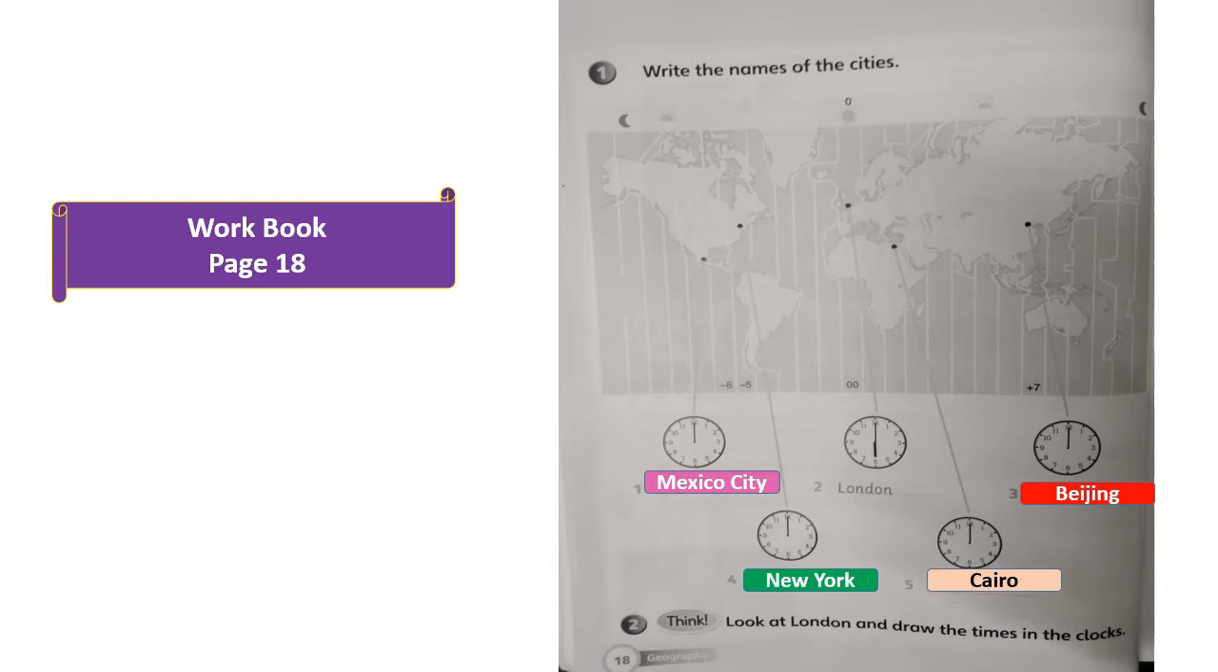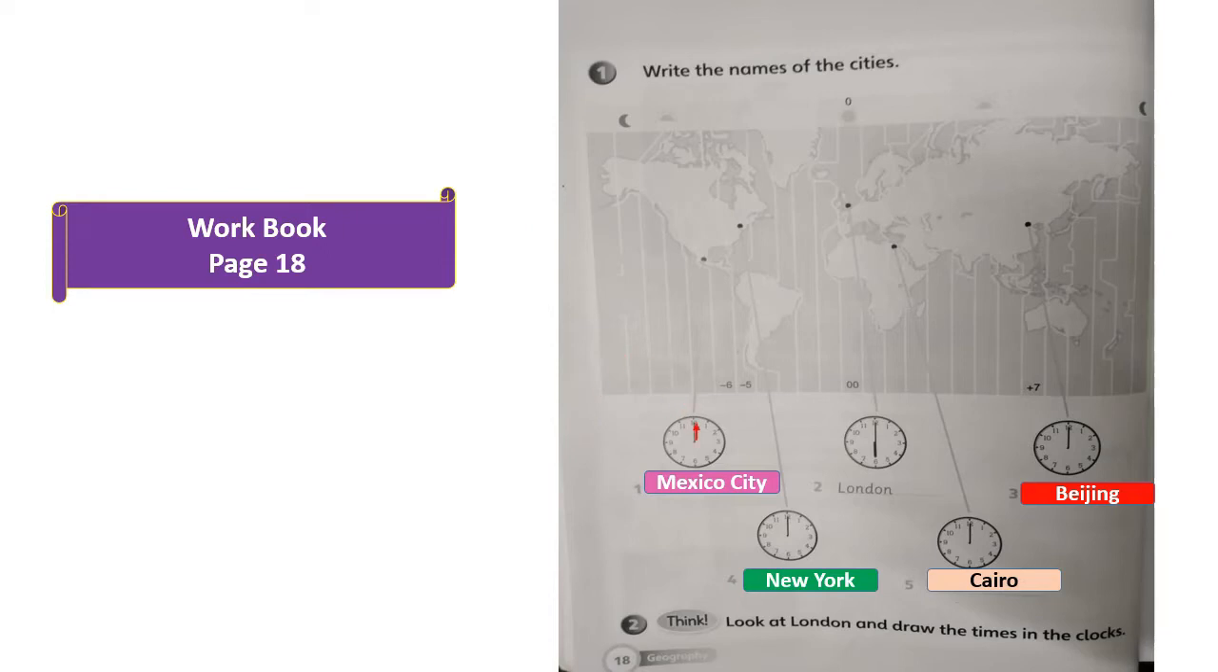2. Look at London and draw the times in the clocks. So we want to draw the times in the clocks according to London. We said before that London precedes the time in Mexico by about 6 hours. So the time in London is 6 o'clock. So the time in Mexico City is 12 o'clock.